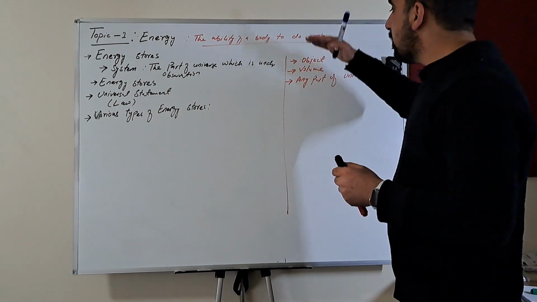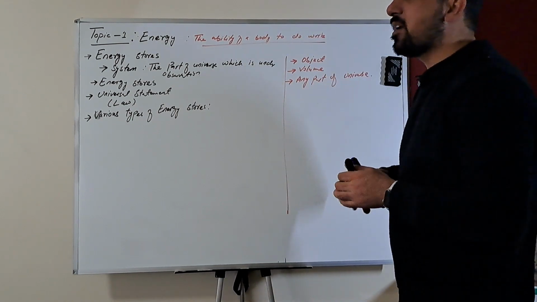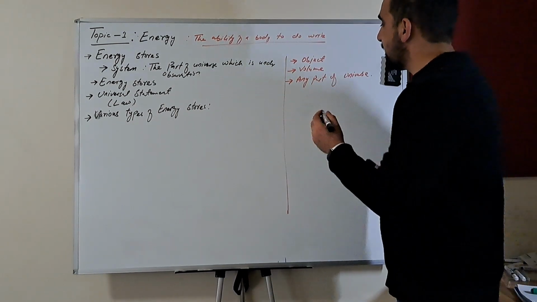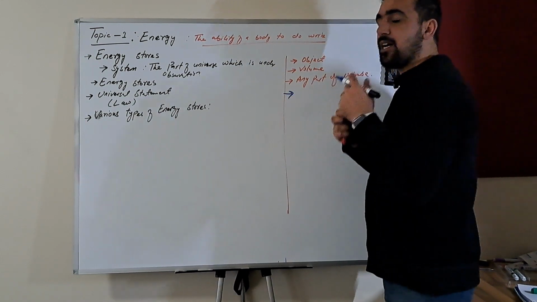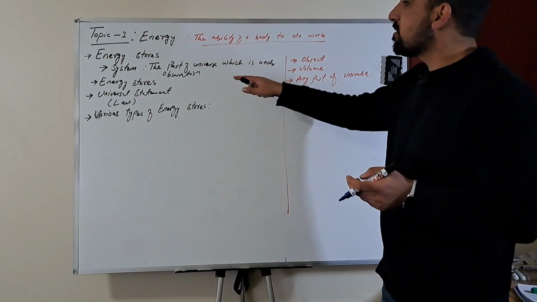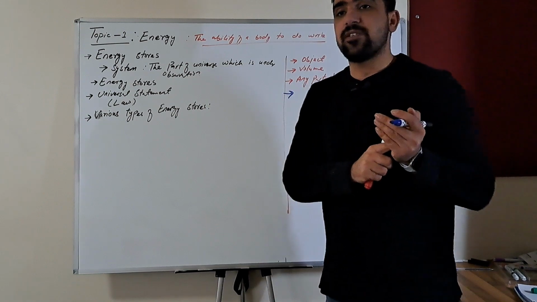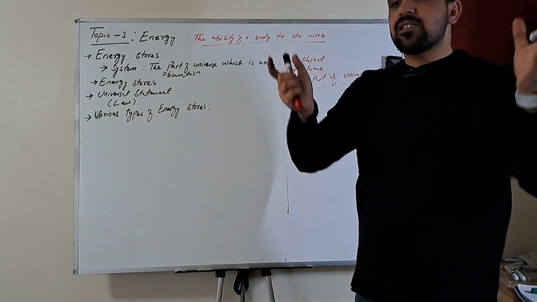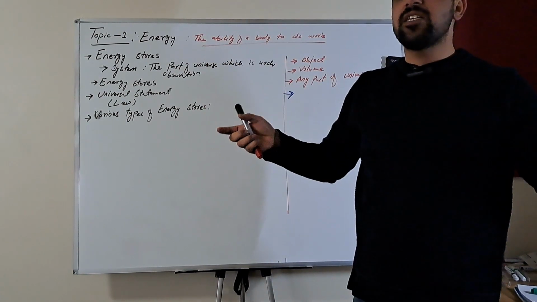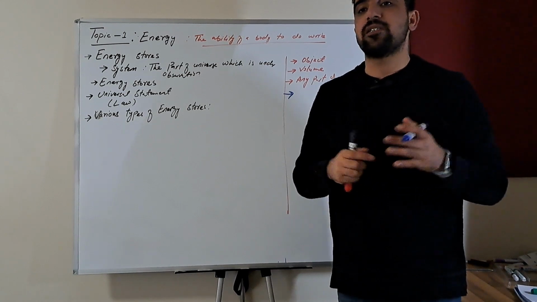A system is always separated from its surroundings by a boundary. The other term associated with a system is the boundary of a system. So there is a system, then there is the outside. Everything other than the system is called its surroundings.